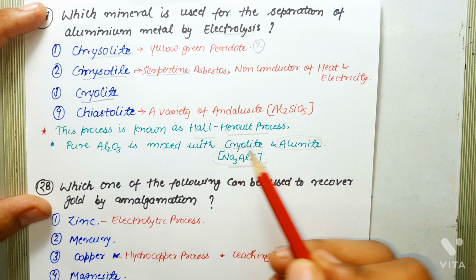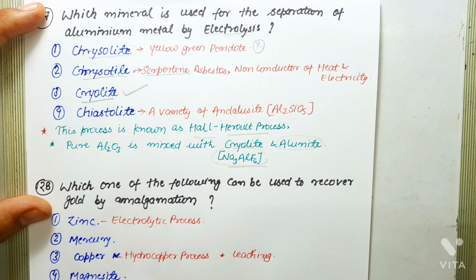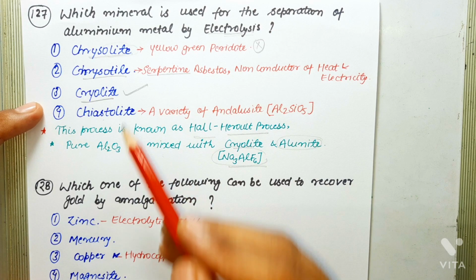So yes, cryolite is used in the electrolysis process in the separation of aluminium metal. This is the correct answer. Chiastolite is a variety of andalusite, and it is also not used in the separation of aluminium metal by electrolysis. As far as this question is concerned, the correct answer is cryolite.